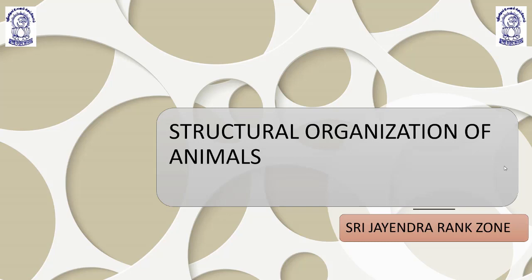I am your mentor and your friend for the subject biology, and I will be taking the zoology section, that is animal science. My dear students, we have completed animal tissues in the last lectures, and today we are going to start with structural organization of animals, in which we are going to start with the morphology and the anatomy of Periplaneta americana, that is cockroach. So welcome, and we will move forward to the next slide.